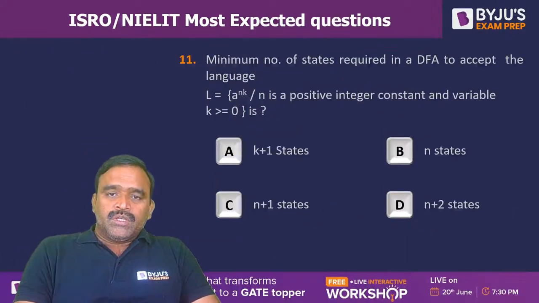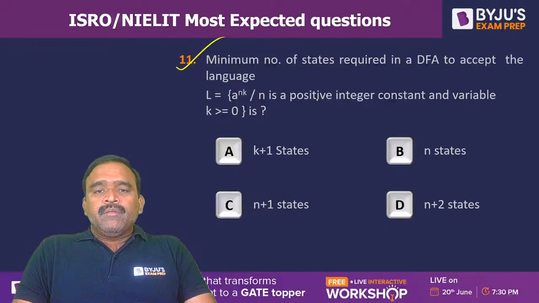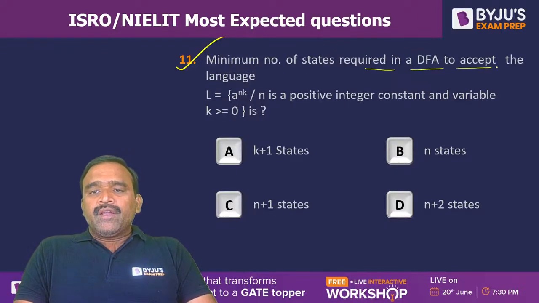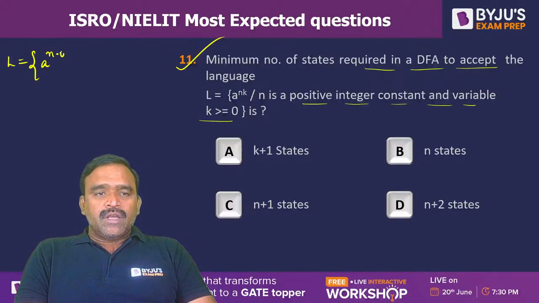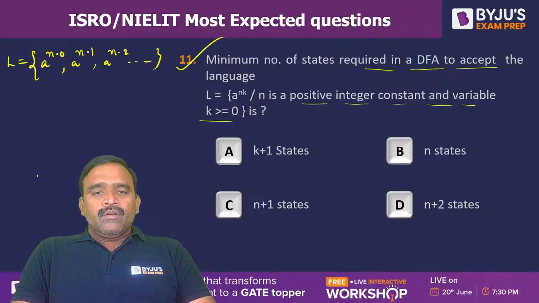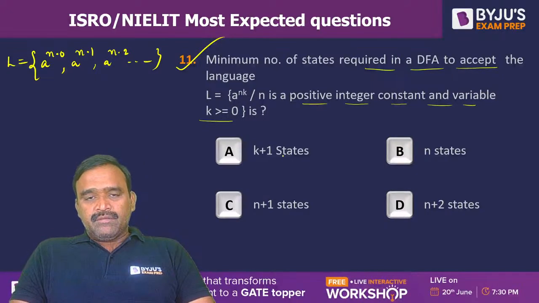Fine. Now question number 11. What is the minimum number of states required in a DFA to accept the language a power nk, such that n is a positive integer constant and variable k is greater than or equal to 0? The k value starts from 0. So k value 0 means a power n into 0. The n value is a constant. K value 1 means n into 1, and k value 2 means n into 2, like this. It all depends upon the constant value you take.